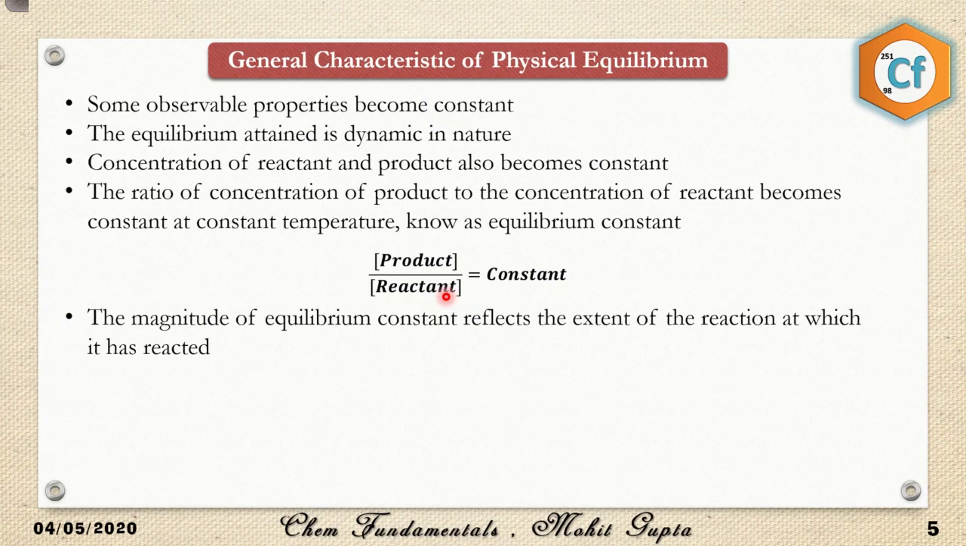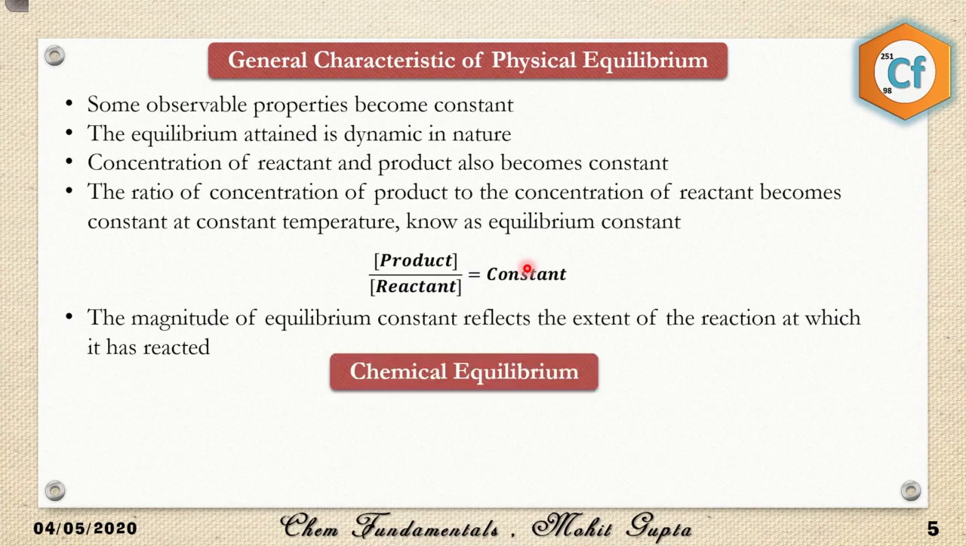And if it is the case, then the reaction has just started. If the value is 1, which means the concentration of product is equal to the concentration of reactant. If I get 1 here, so I'll multiply it with this, what I'll get? The concentration of product is equal to the concentration of reactant. So it means that 50% of the reaction has been completed.